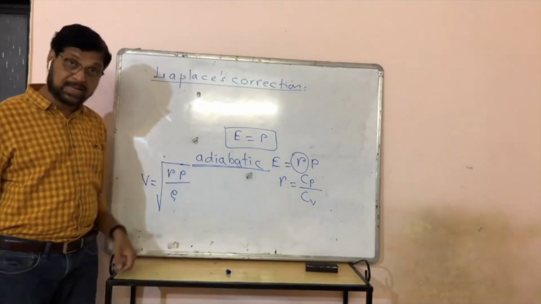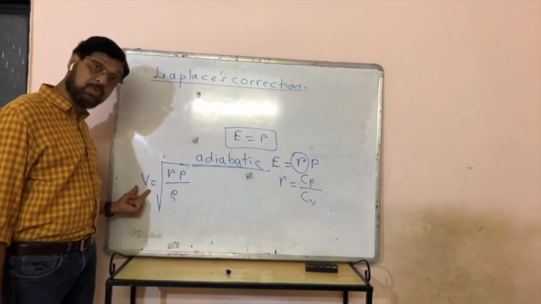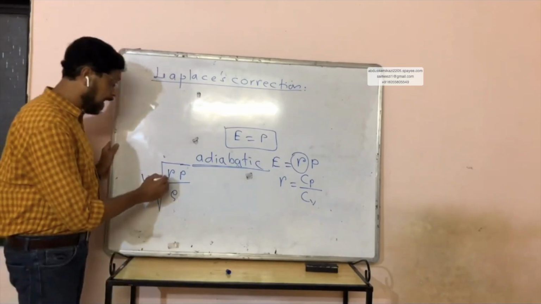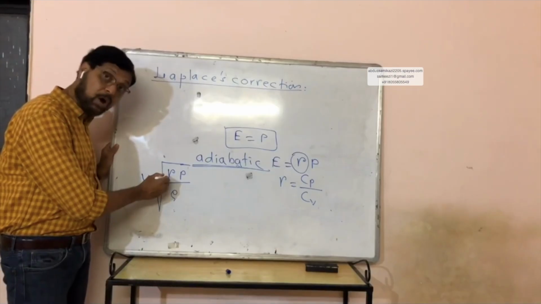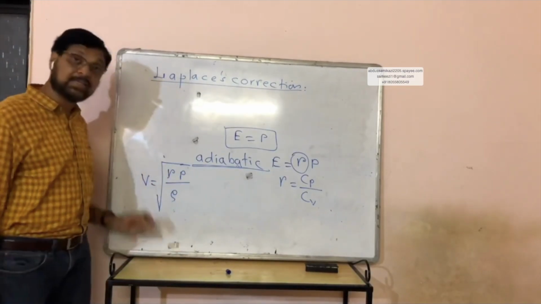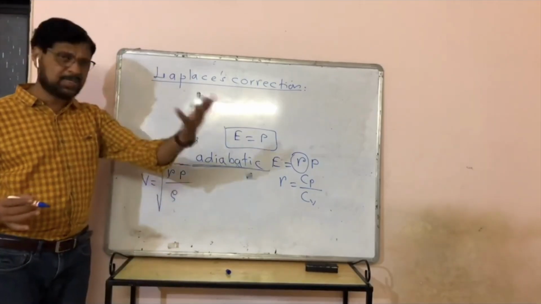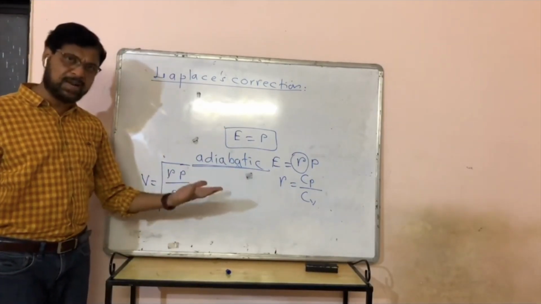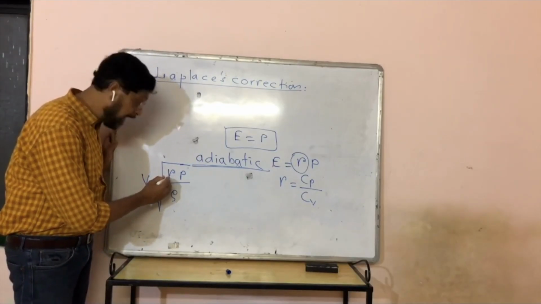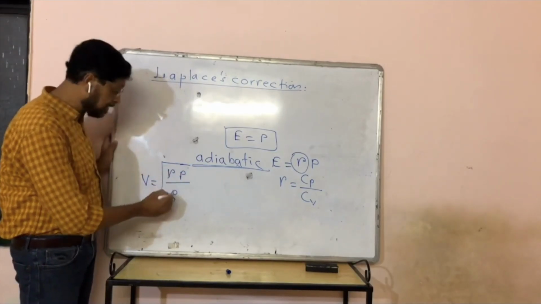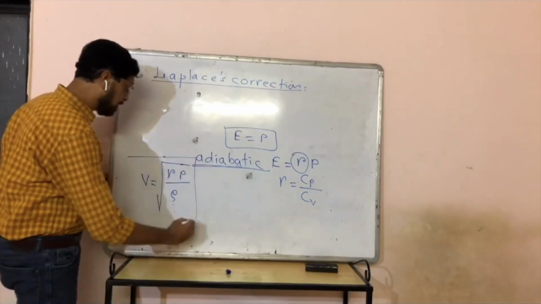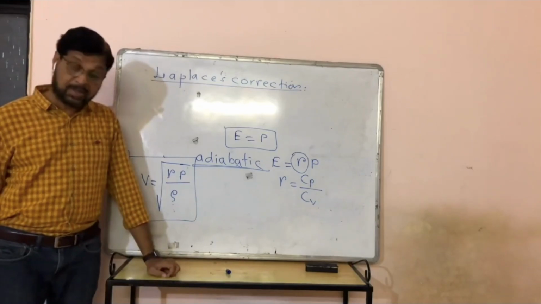So Laplace's correction says that velocity of sound in a gas is equal to under root gamma P by rho, whereas gamma is ratio of specific heats of air, P is pressure of air, and rho is density of air. And suppose if it is another gas, then gamma will be ratio of specific heats of that gas, P will be pressure of the gas, and rho will be density of that gas. This is Laplace's correction.